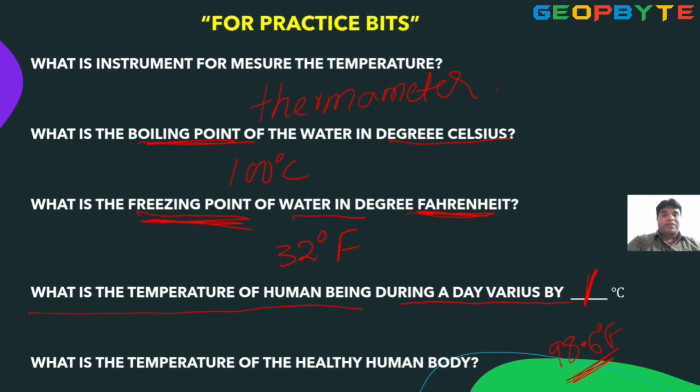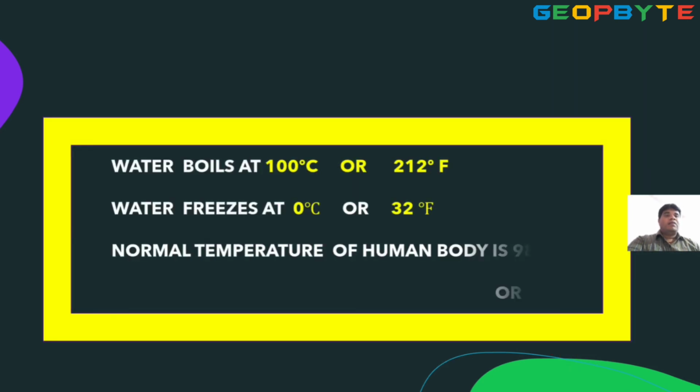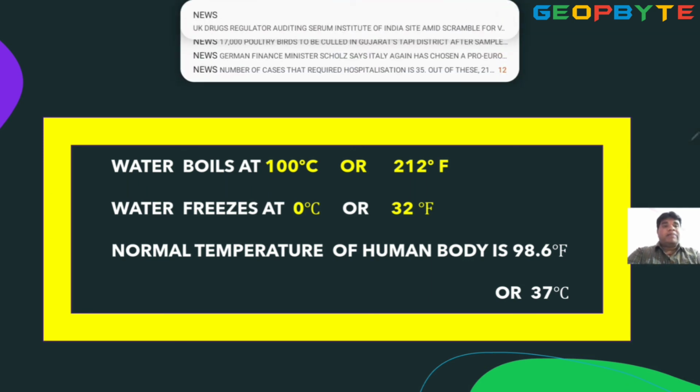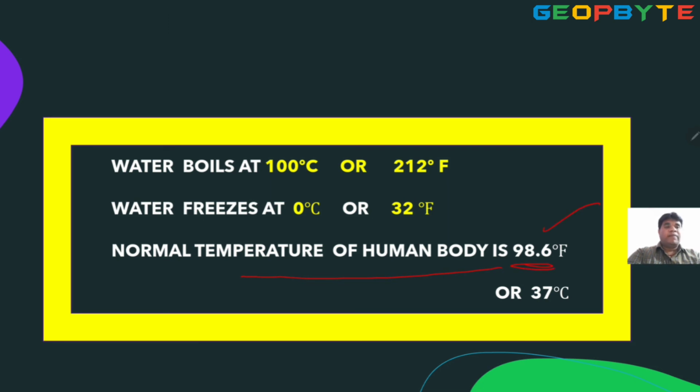Last, confirmation. Water boils at 100 degrees Celsius or 212 degrees Fahrenheit. Water freezes at 0 degrees Celsius or 32 degrees Fahrenheit. Normal temperature of the human body is 98.6 Fahrenheit or 37 degrees Celsius.